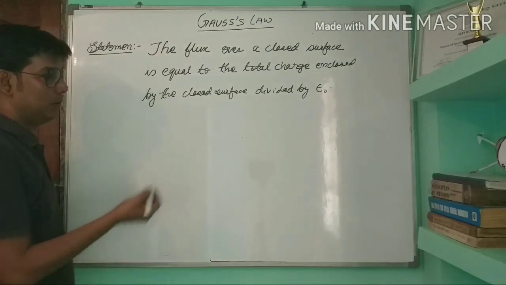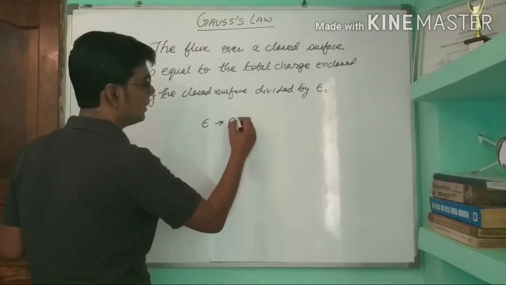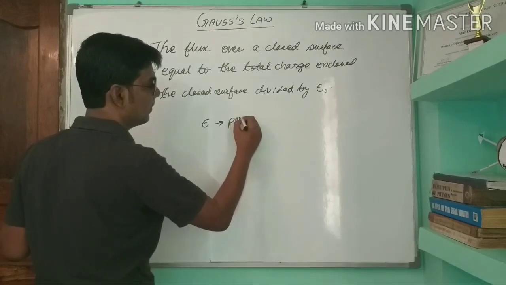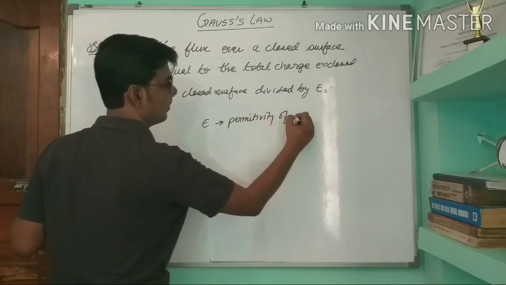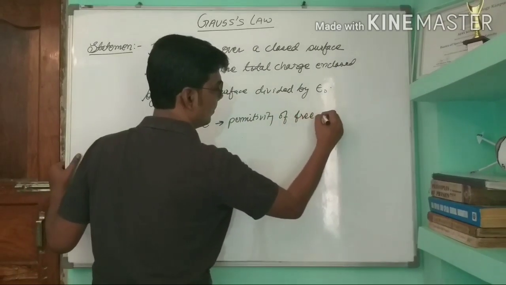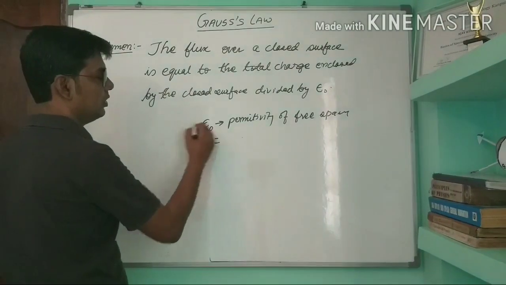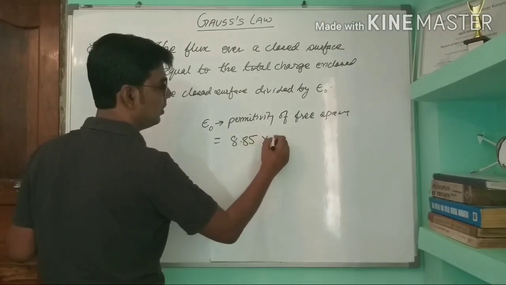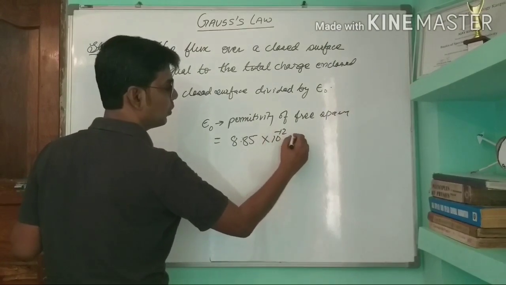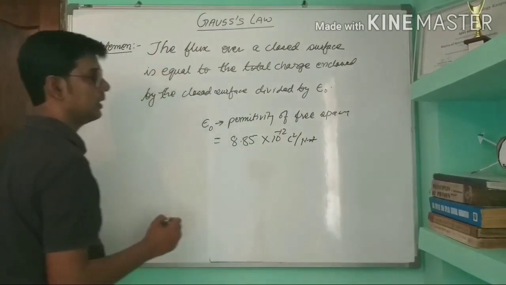Okay, what is epsilon 0? Recall it. Epsilon 0 is the permittivity of free space, and the value of this epsilon 0 is 8.85 into 10 to the power minus 12 coulomb square per newton meter square.